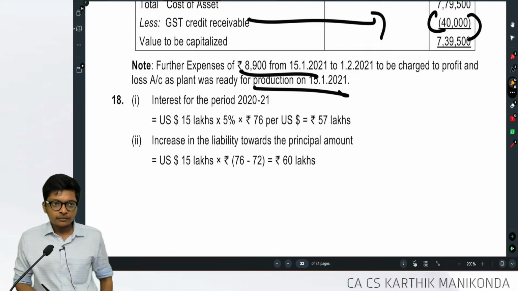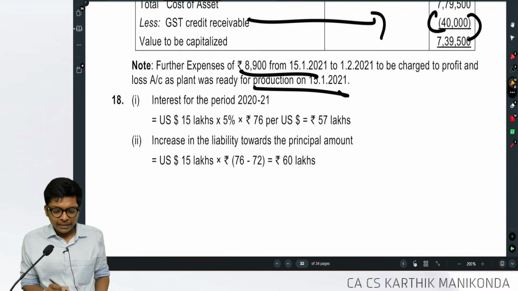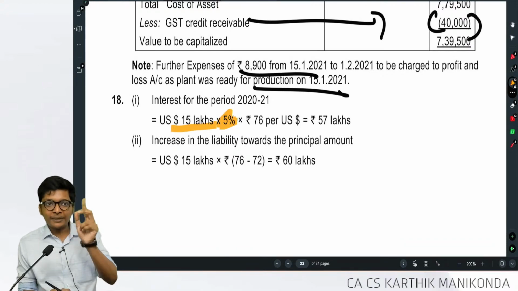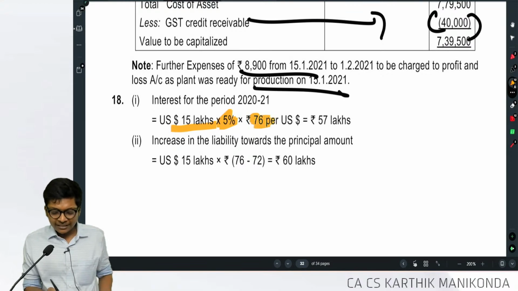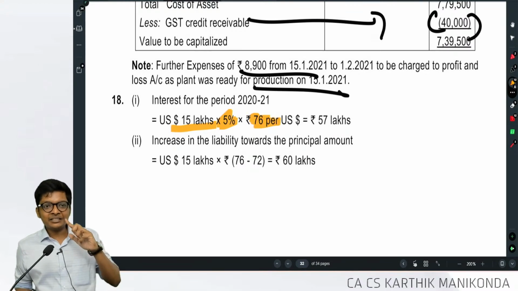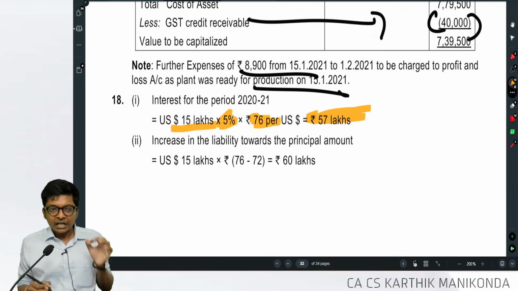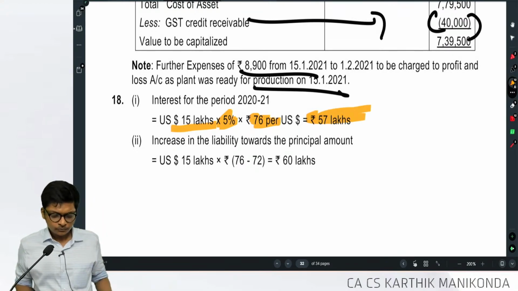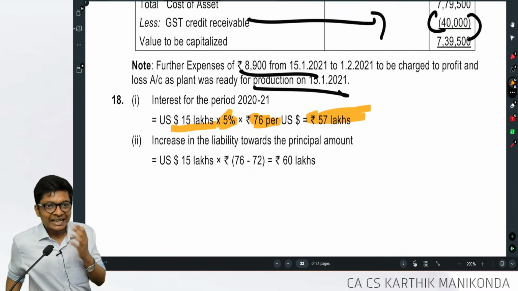Interest for the period. Look at this. If you borrowed abroad, $15 lakh into 5%, LIBOR plus 4, into 76. Why 76? Interest is paid after 1 year. My interest is 57 lakhs. Increase in liability.